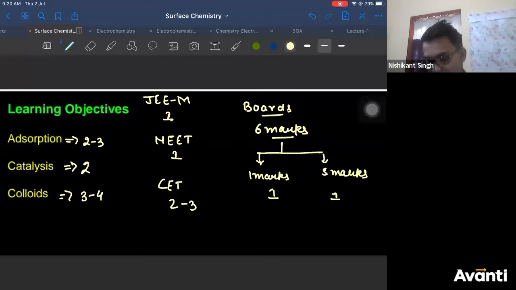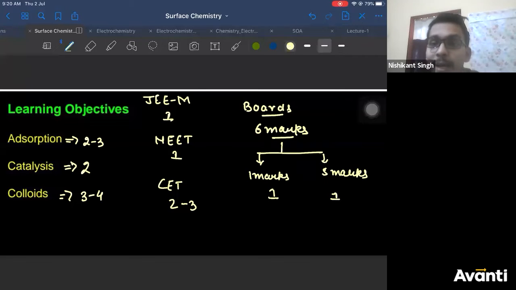Before I start this chapter, 90% of this chapter is theoretical. Only about 5% of this chapter has some problem solving, like numericals. Barely there is something which has problems in it, hardly 2 or 3 concepts.